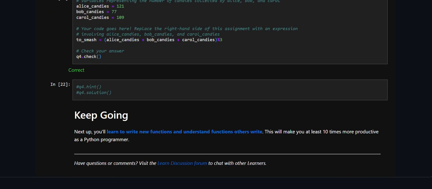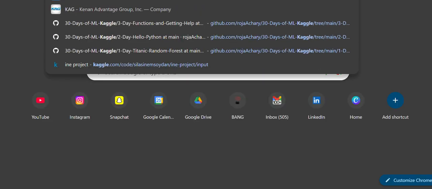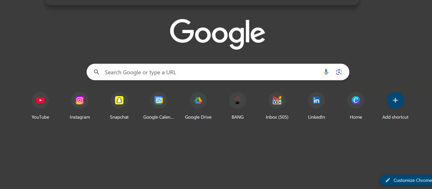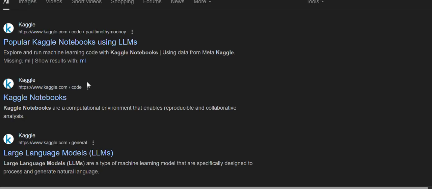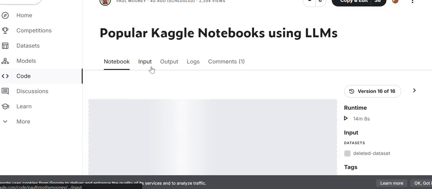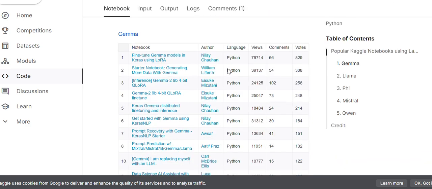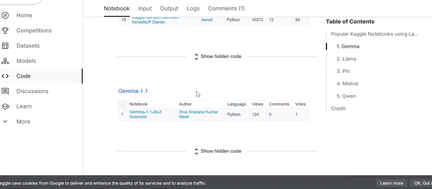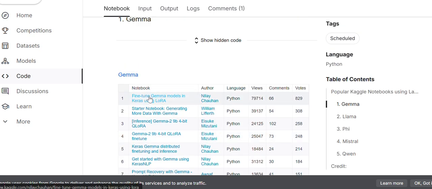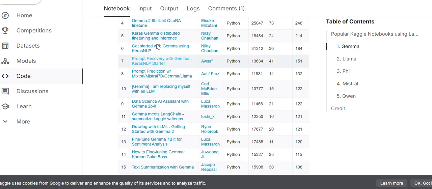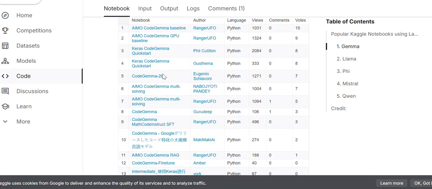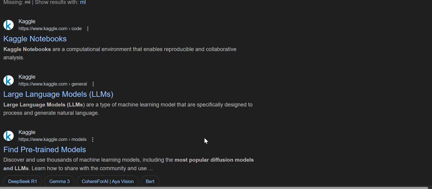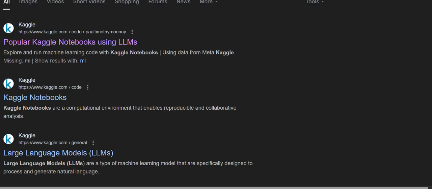And then I guess the other thing we can do here is we can probably look at Kaggle ML notebooks popular, or let's say actually LLM maybe. Let's see what comes up. Popular notebooks showing LLM. So Kaggle is really good to use for data science specifically, and it's giving me a list of notebooks here. So it's saying Gemma models, more Gemma, Keras Gemma, prompt recovery. What else is here? Oh, we can also search popular data science notebooks in Kaggle.